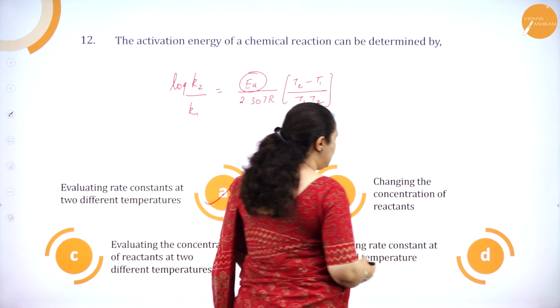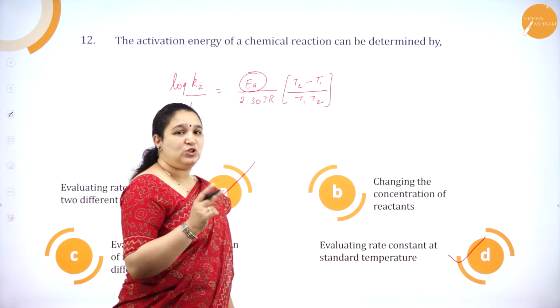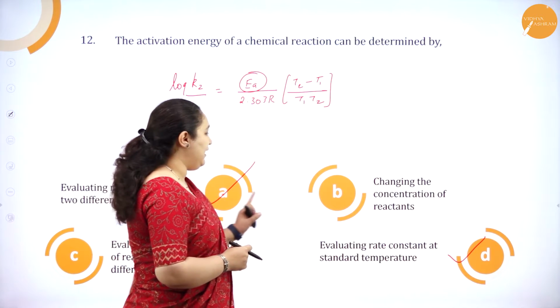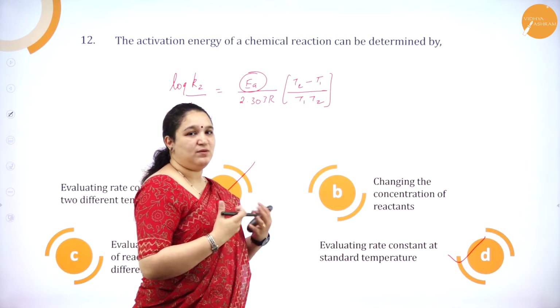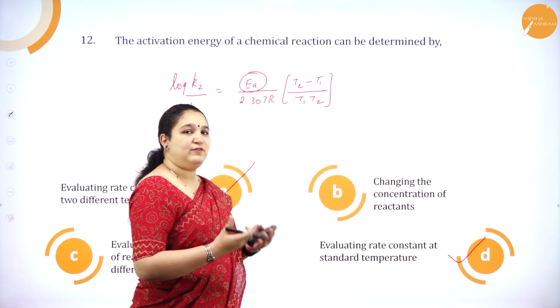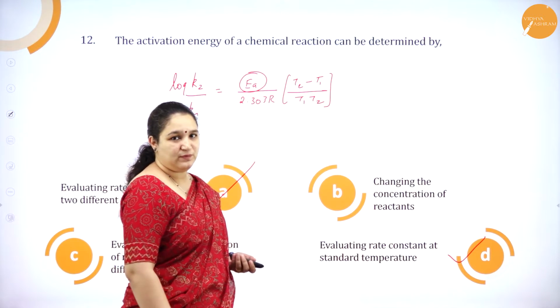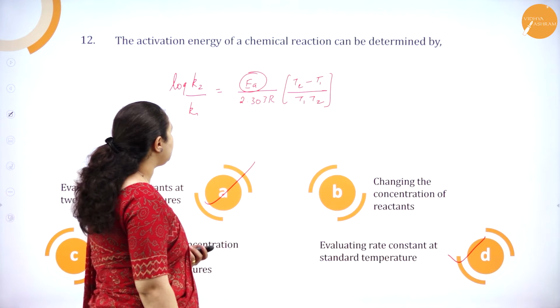Okay. So, even this can be considered as the correct answer. So, there are two correct answers here, that is A and D. When there are multiple answers in such questions, if you would have ticked any one of them, you will get your marks. Okay. So, that's about question number 12.